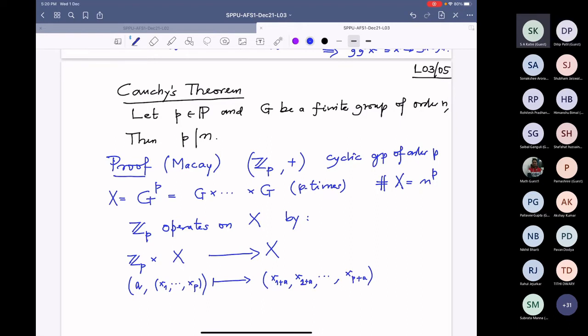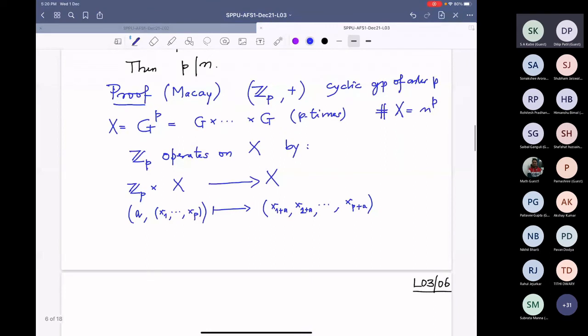First of all, actually I can cut down X also. What I want to consider is not the full X. Let me correct it a little bit.